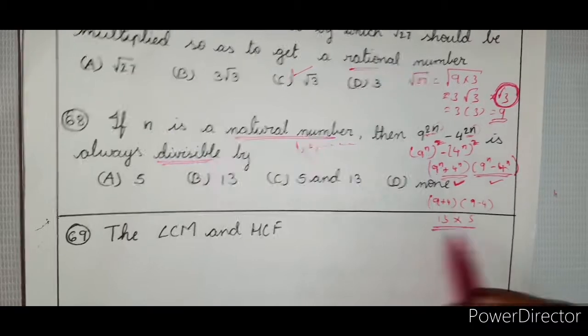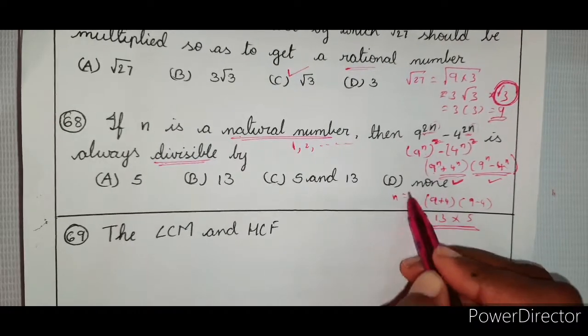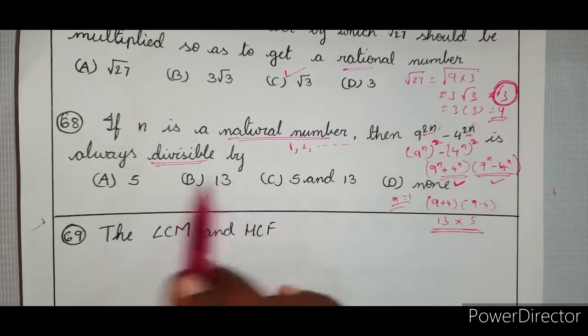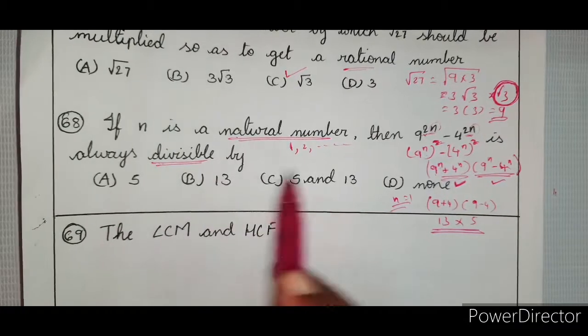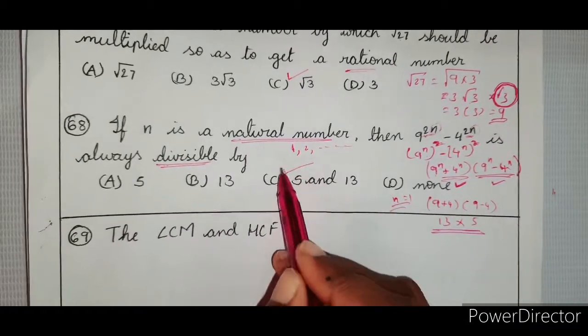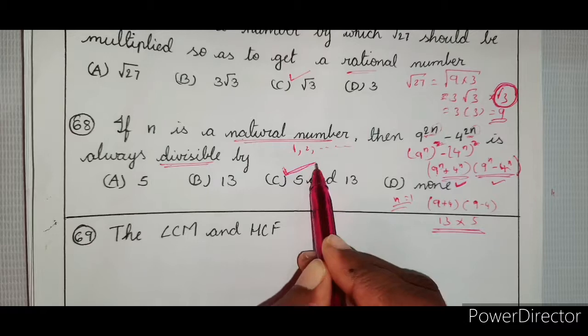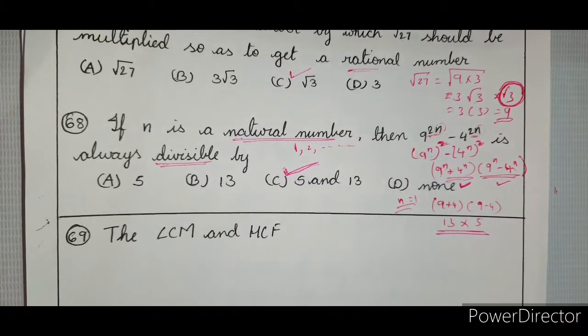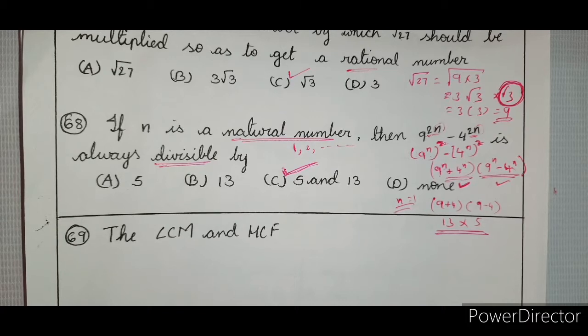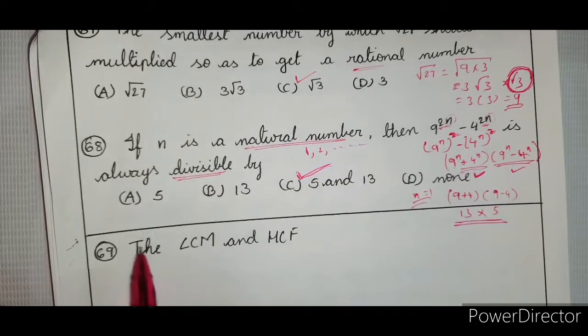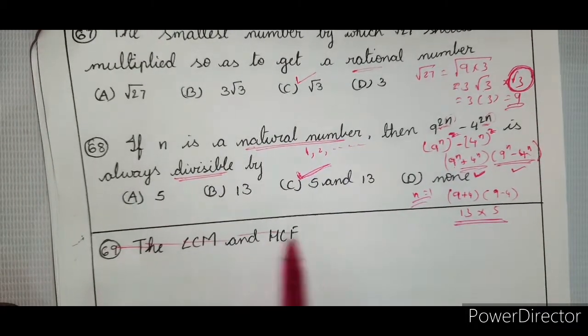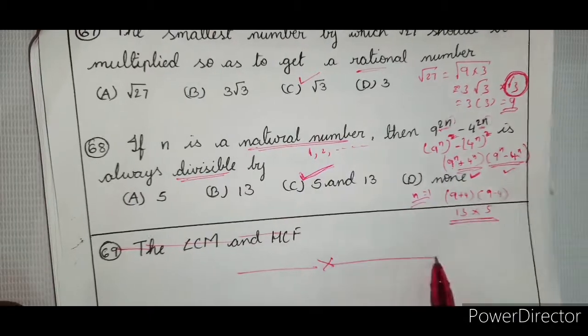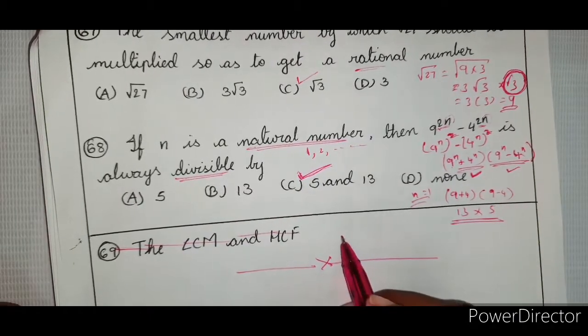So, 13 into 5, when n is equal to 1. So, do we have the option? 5 is there, 13 is there, and 5 and 13 is also there. So, therefore, it is always divisible by 5 and 13. Right? Clear? So, therefore, we are done with the complete thing. So, the end.